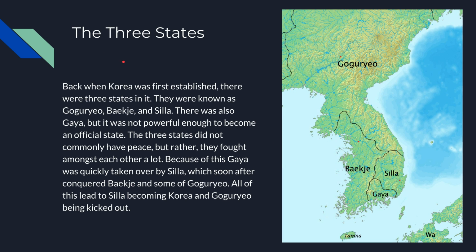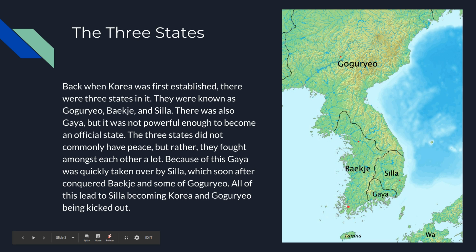The three states. Back when Korea was first established, there were three states in it. They were known as Goguryeo, Baekje, and Silla. Sorry if I'm not pronouncing those right. So you can see Goguryeo, Baekje, and Silla. There was also Gaya, as you can see here, but it was not powerful enough to become an official state. Also, Tamna was its own thing, and Wa was Japan before it was called Japan.